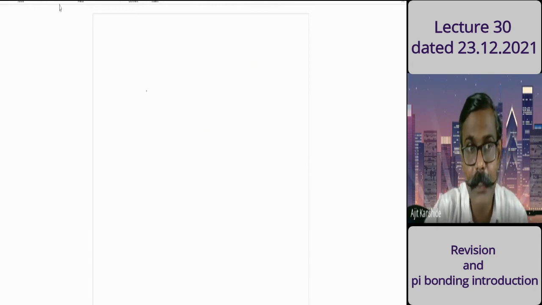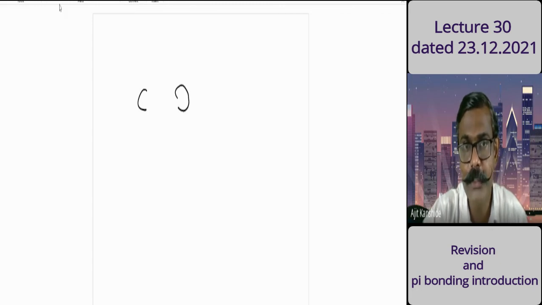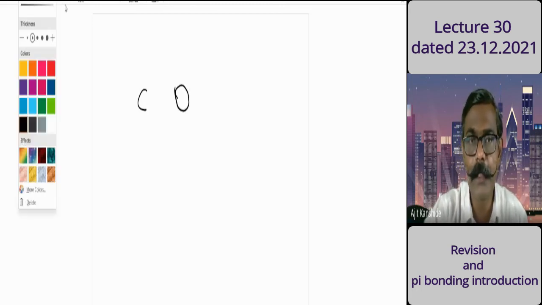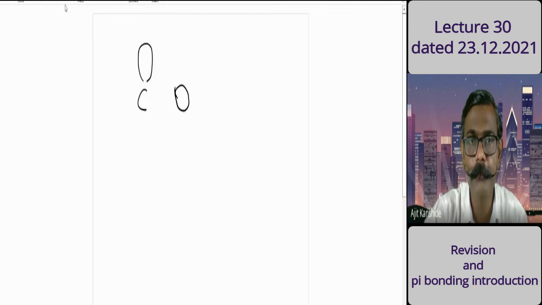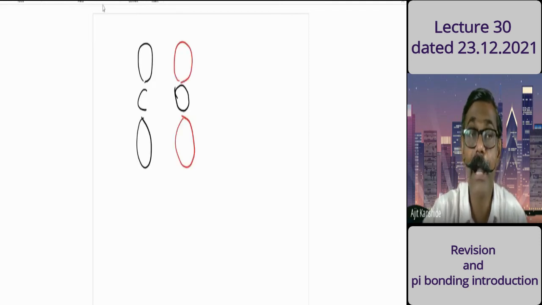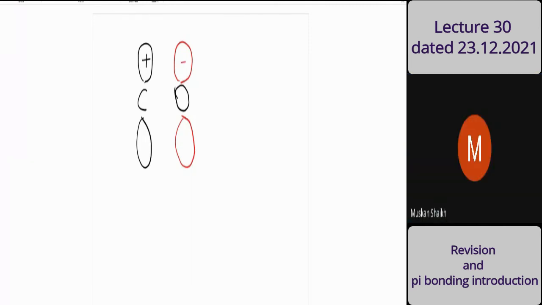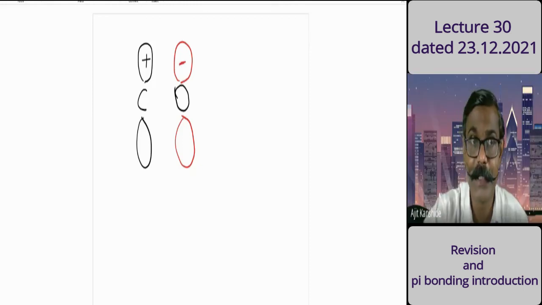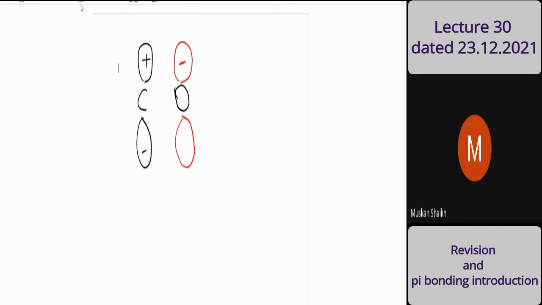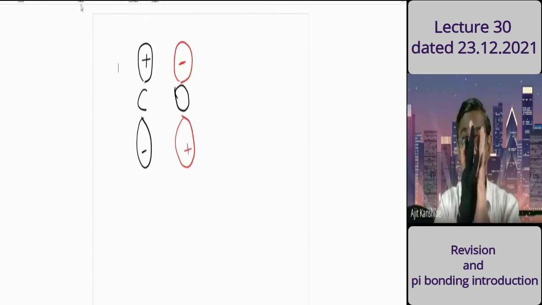So if I consider carbon on the left side and oxygen on the right side, that's a p orbital from carbon and a p orbital from oxygen. I want to form the anti-bonding orbital. Then what should the wave function be? If it is a plus here, then what will be the wave function on the oxygen? I want anti-bonding, I want subtraction, I want repulsion. It should be minus. Here if minus, then here will be the plus. So plus and minus, there will be repulsion.